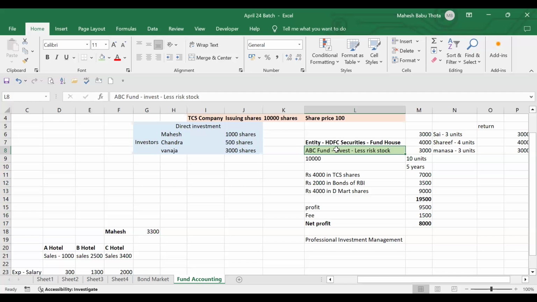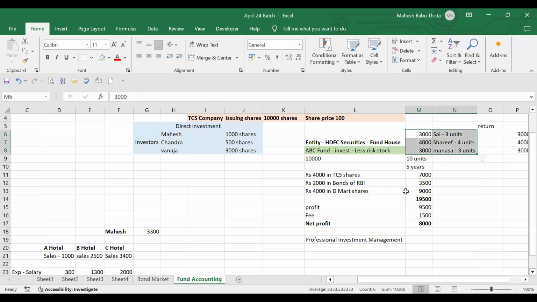But you guys understood the skeleton of a fund, right? Fund accounting. A fund house may have different funds. A fund house will have a specific purpose and specific capital. They'll collect from different people, and they will manage the fund on behalf of these investors